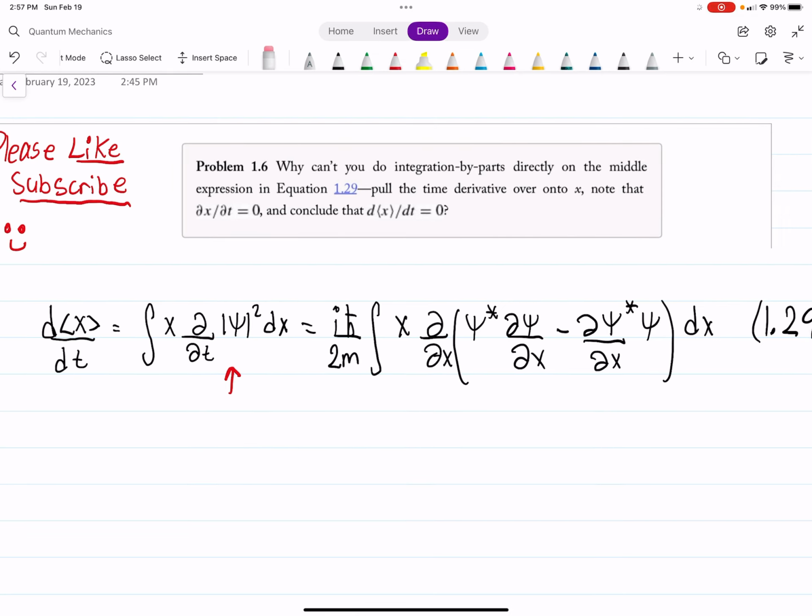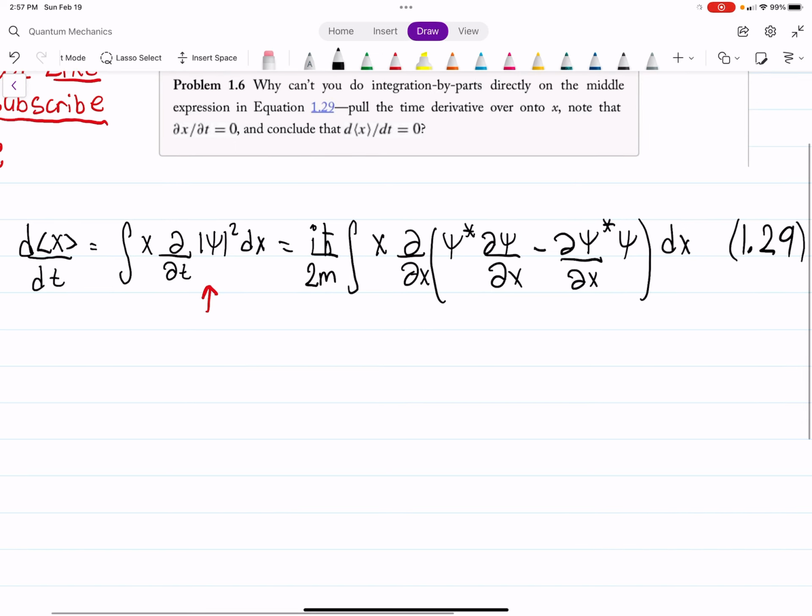For the middle term, if we're looking inside the integrand, let's just write it out. We have the integral d by dt of x times psi squared, and then we have our dx, of course.